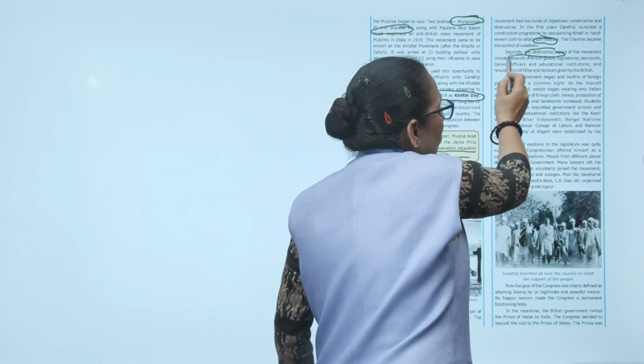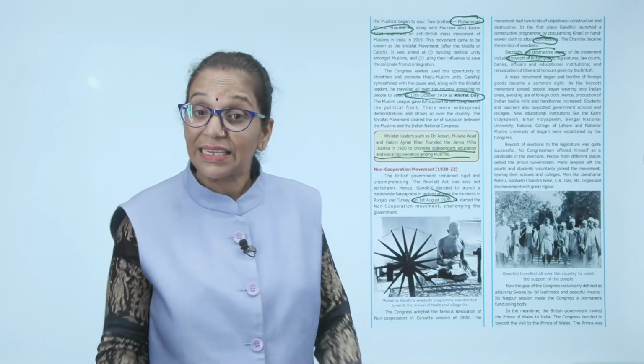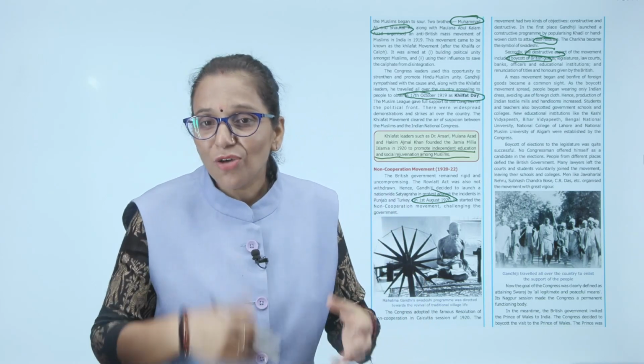The destructive aspect included the boycott of British courts, British institutions, British legislatures, British officials and chambers, etc. The mass movement began and the bonfire of foreign goods became a common sight everywhere in India. Indian people avoided the use of foreign goods and started the production of Indian textile mills and handlooms.